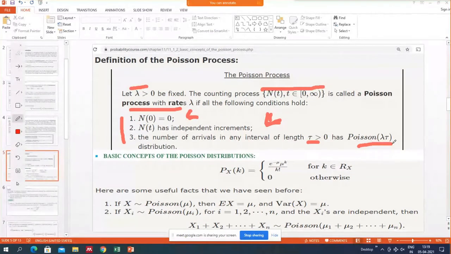So here, if you remember the earlier classes, we have defined the Poisson lambda. If you have a random variable capital X and it follows Poisson lambda, you know that its probability mass function is e raised to power minus lambda, lambda raised to power x upon x factorial, where x goes to 0, 1, 2, up to infinity. So in a Poisson process, N0 is 0, Nt has independent increments, and if you have any interval of length tau, then the number of arrivals follows the Poisson lambda tau distribution.